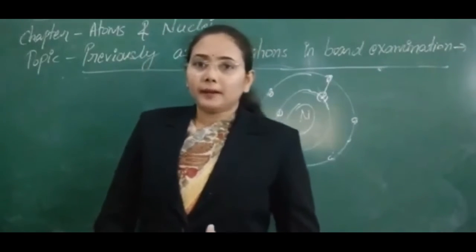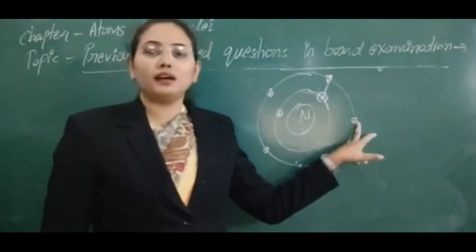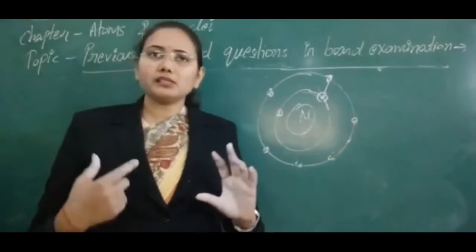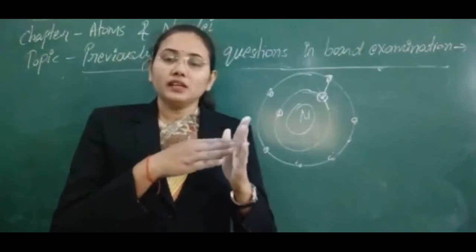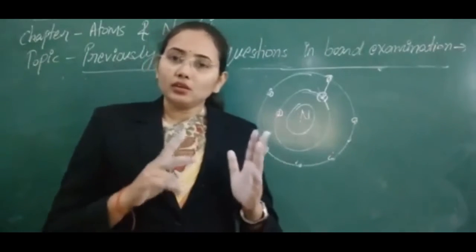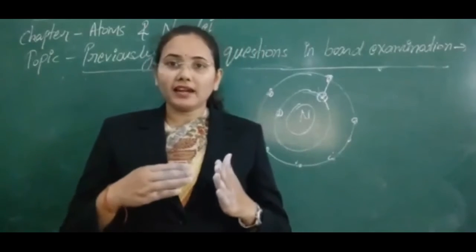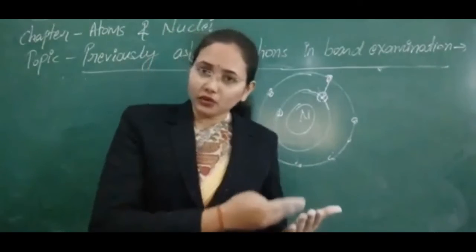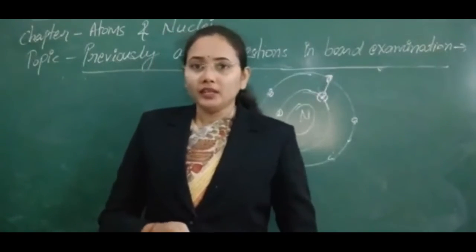Next case here: if an electron is accelerating and collides with the electrons of the atom, but the collision is not a normal collision, it is an oblique collision. So there are two types of collision. Whenever an electron makes a normal or perfectly elastic collision, it transfers the whole of its energy and can knock an electron out of the atom.